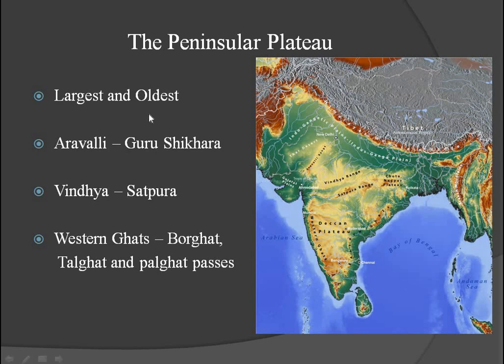It covers 16 lakh square kilometers, and it is almost triangular in shape. And it is covered by mountains. You can see here the Aravalis, here the Rajmahal Hills, and here the Western Ghats, and here the Eastern Ghats.